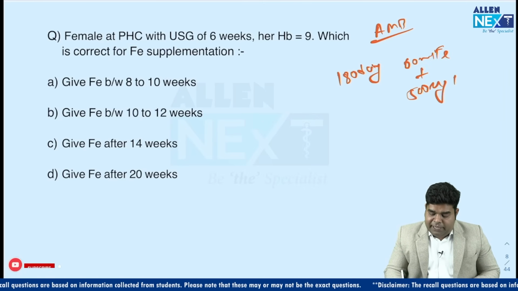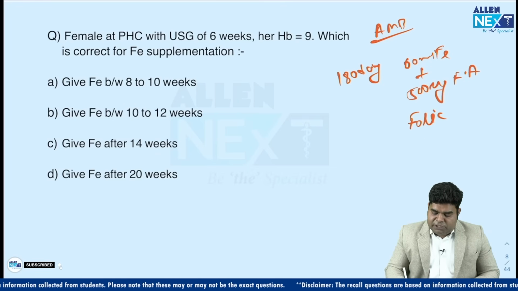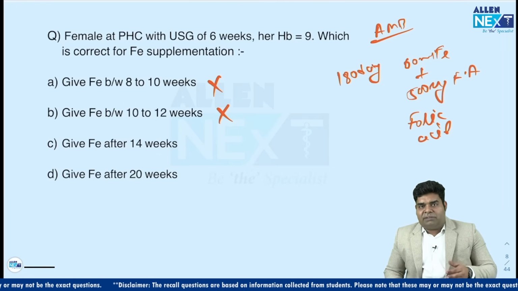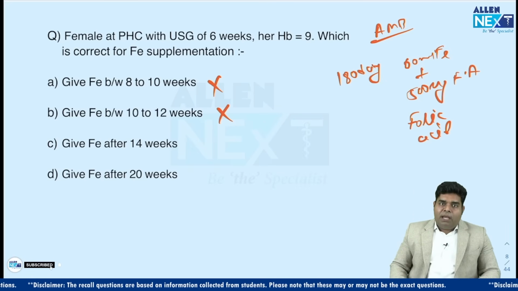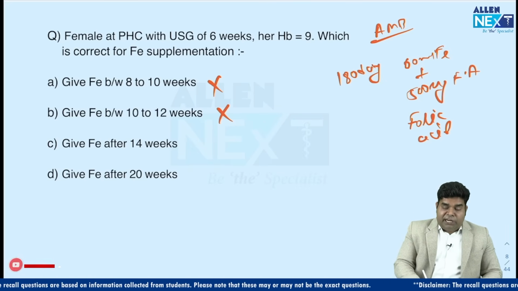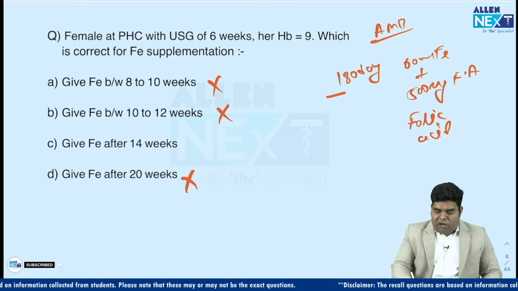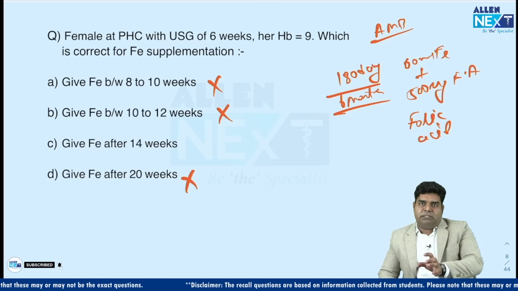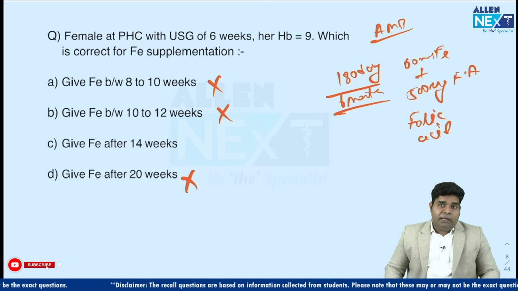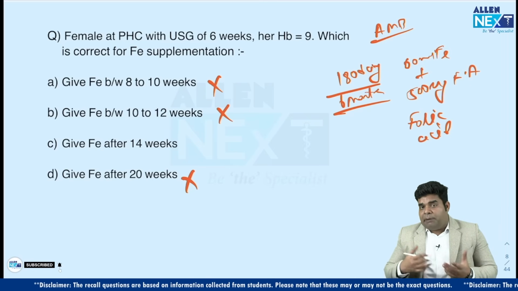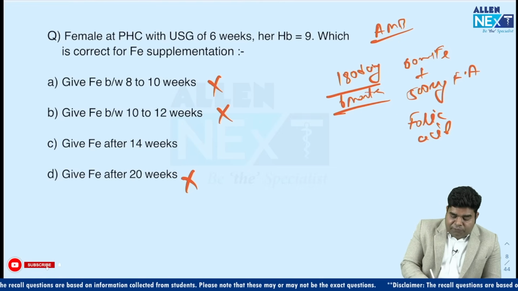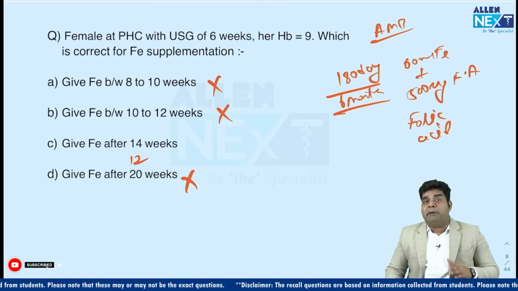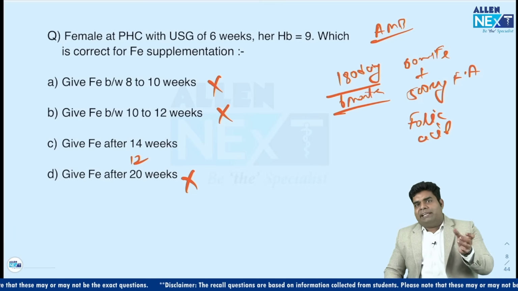So it means these two suggestions, 8 to 10 weeks and 10 to 12 weeks, are never correct, because they are saying to give iron tablet only for 2 weeks. Now, give iron after 20 weeks will not be correct, because then it will not be 6 months. 6 months is after first trimester. There are 6 months in which we have to give iron folic acid. So we read in our textbook and practically we start giving iron tablet after 12 weeks. But if we are calculating it from last menstrual period, then the first 14 days she cannot be pregnant.